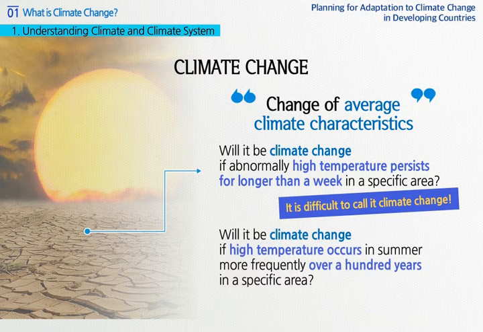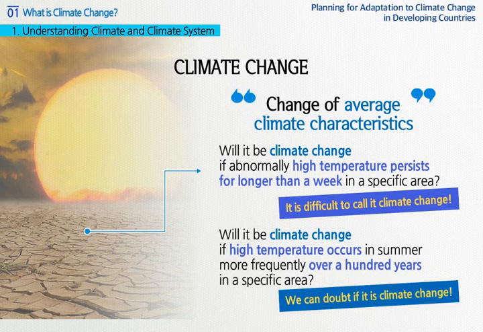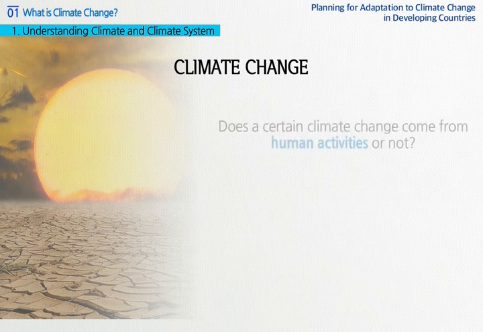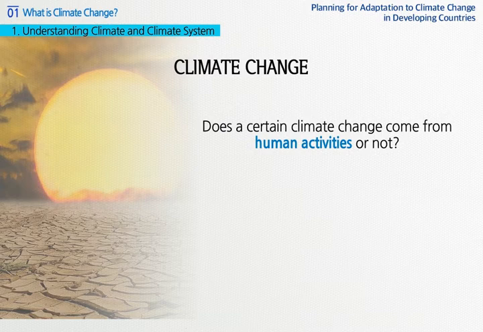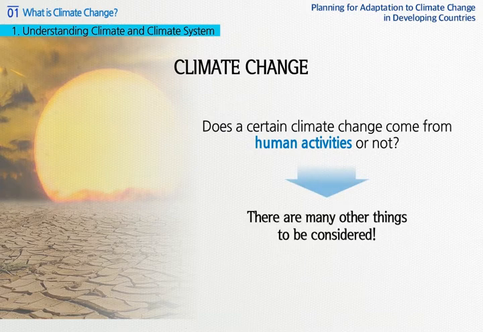However, if, for quite a long period of time, abnormally high temperature takes place in summer more frequently over 100 years, we will have room to doubt that this is climate change. However, in order to conclude that certain climate change comes from human activities, there are many more things for us to consider. We will look into this matter later in more detail.